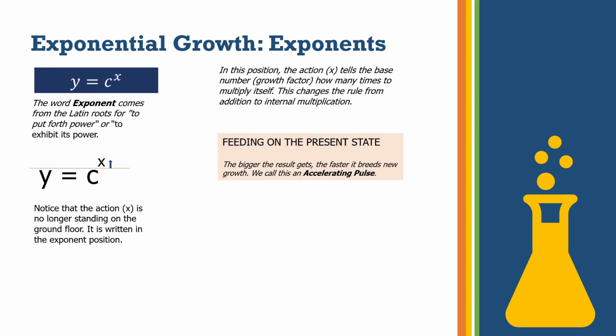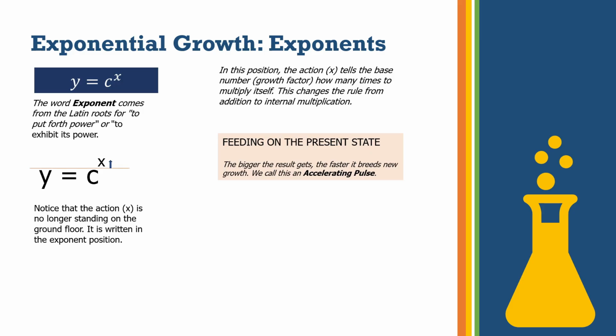The next one is the exponential growth, or you can call it the viral growth. Before we discuss the growth, let's look at the word. Looking at the sentence itself, y is equal to cx, we're now using the exponent. Exponent comes from a Greek word which means to put forth power, or to exhibit its power, or you can say exert its power.